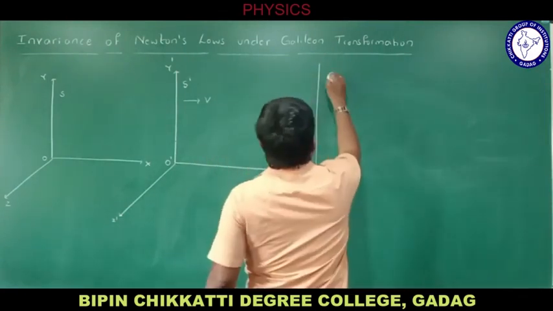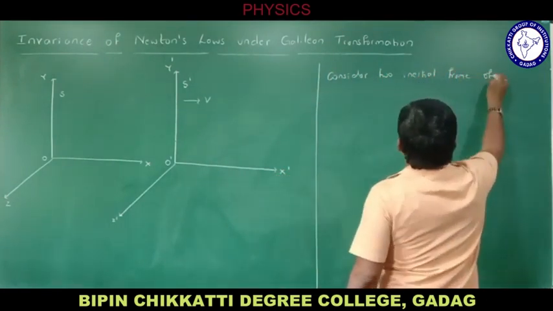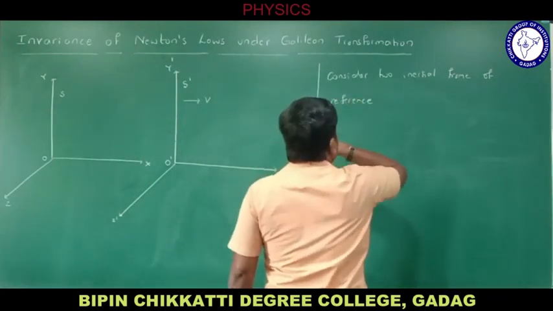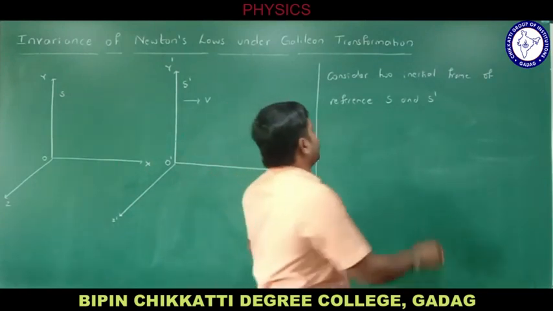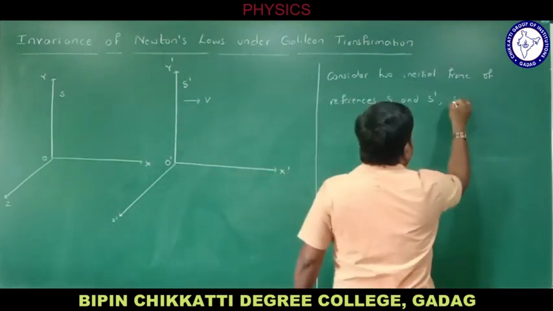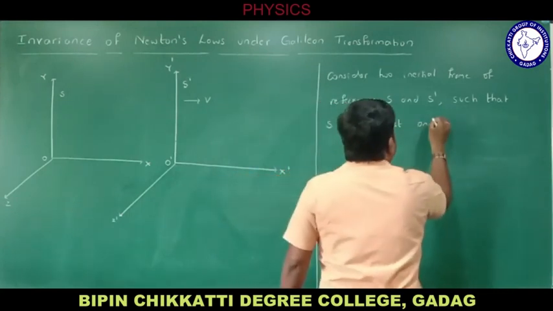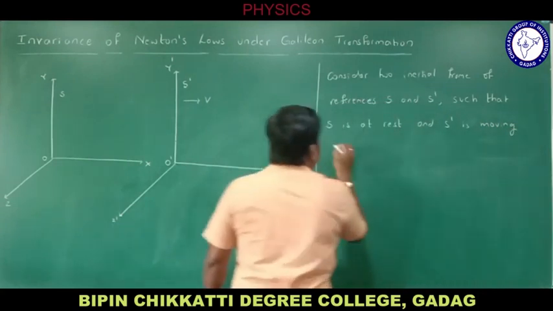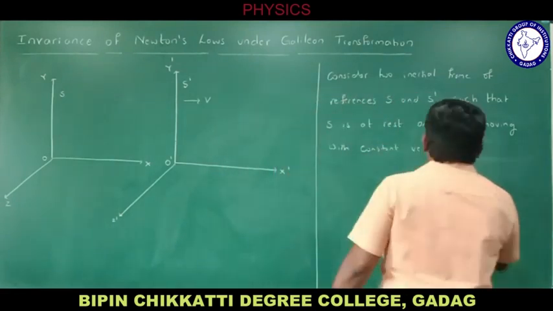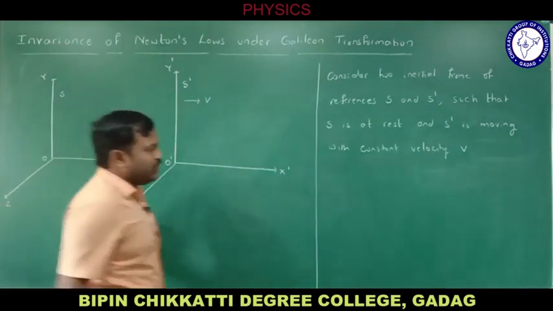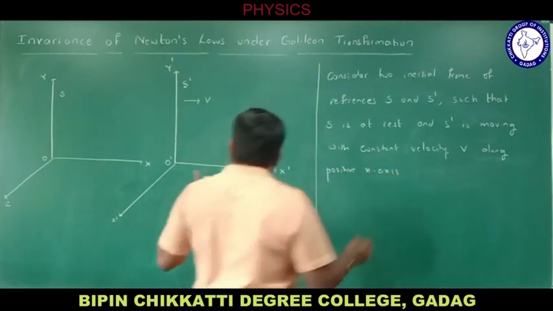Now, let me write something about this diagram. We had considered two inertial frames of reference, S and S dash, such that S is at rest and S dash is moving with constant velocity v along positive x-axis.